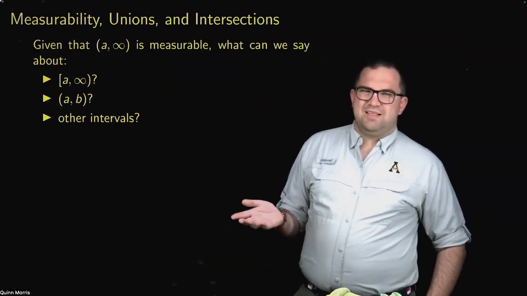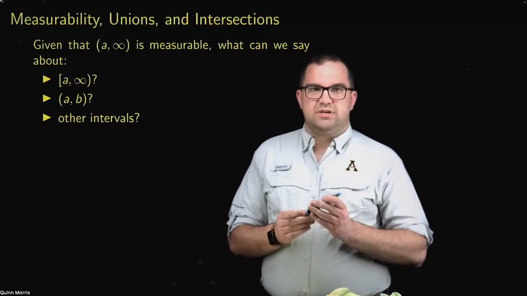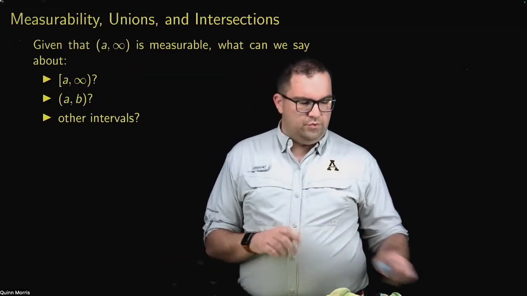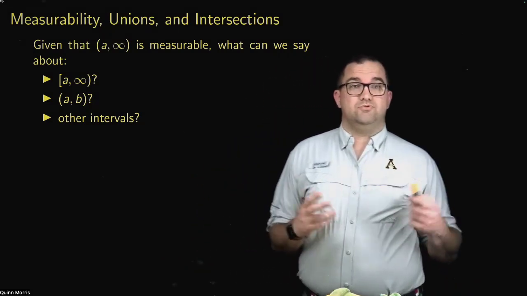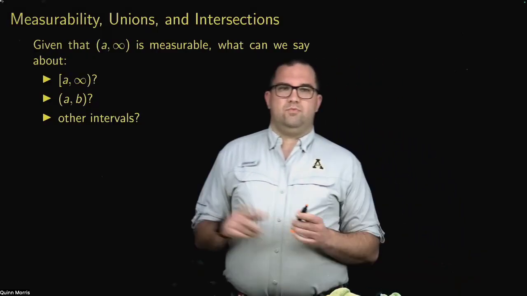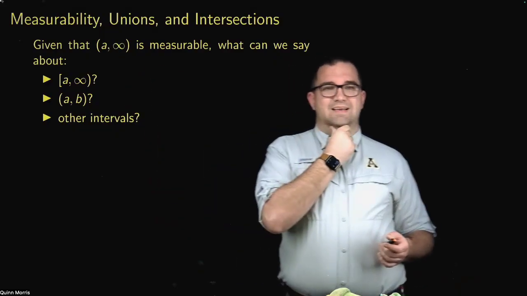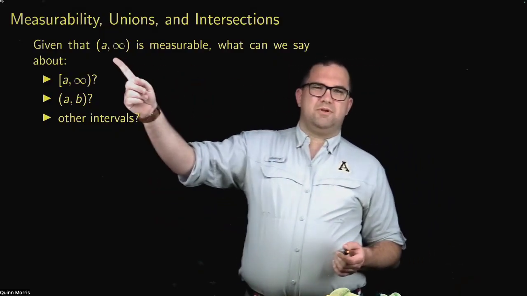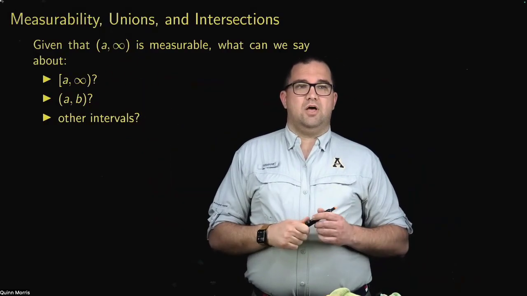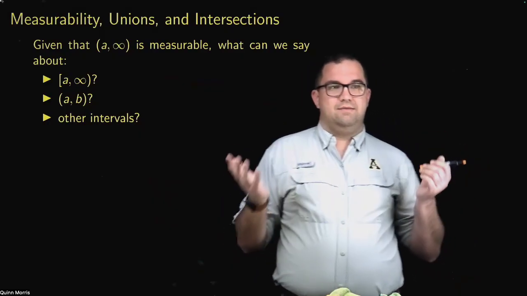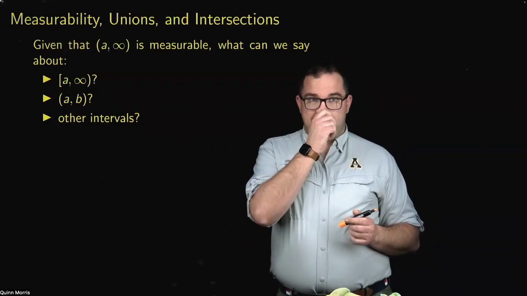But then you get to something like the open interval AB, and you have to start asking yourself, well, what could I do? I know that if a set is measurable, its complement is measurable. So I could wonder, could I write this as the complement of something that looks like this? And you realize pretty quickly that the complement of either one of these things is another infinite ray, essentially. So that's not really going to work.